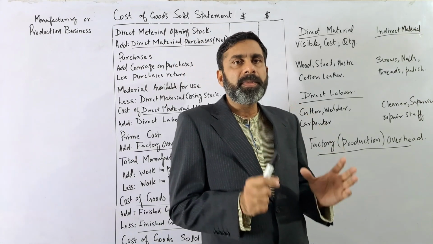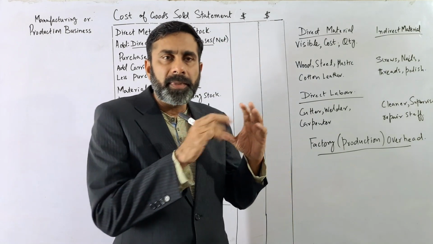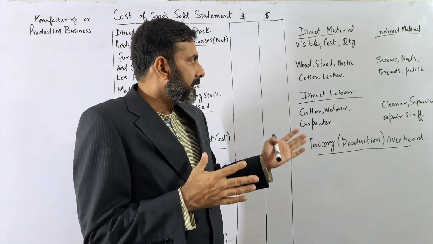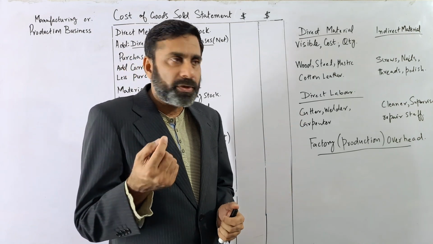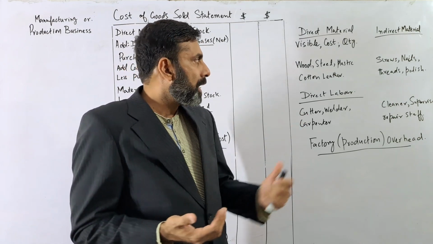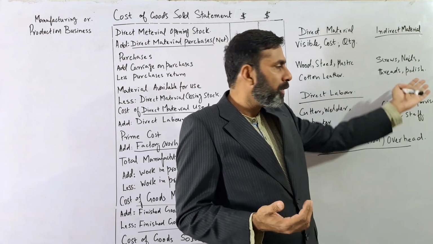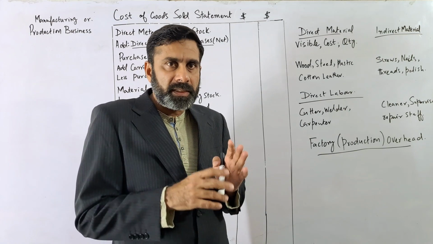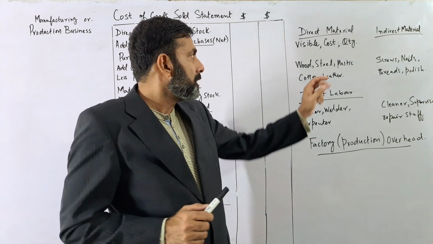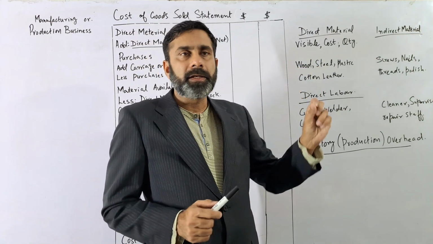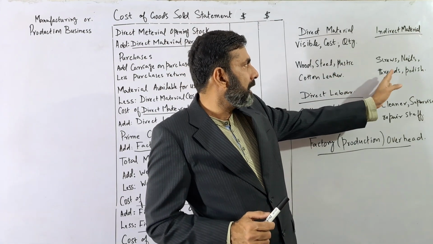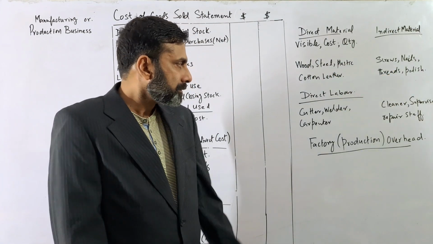Any other material which is not a main material but is helping the materials, like small screws, some nails, some thread, or polish, or some glue. All these will be a small portion. Their visibility is less, their cost is less, and the quantity is less. So those materials will be considered as the indirect material.